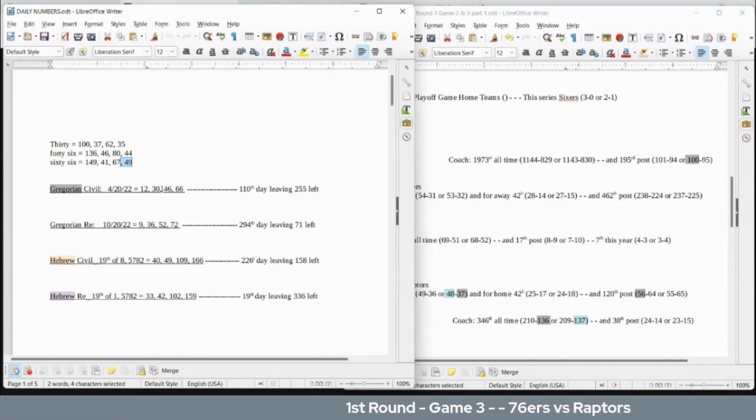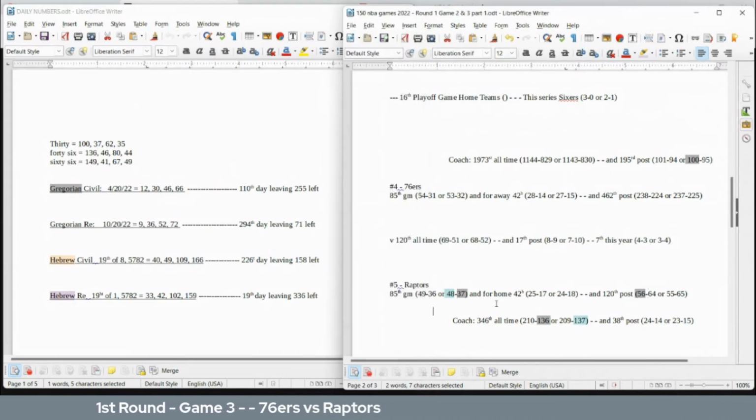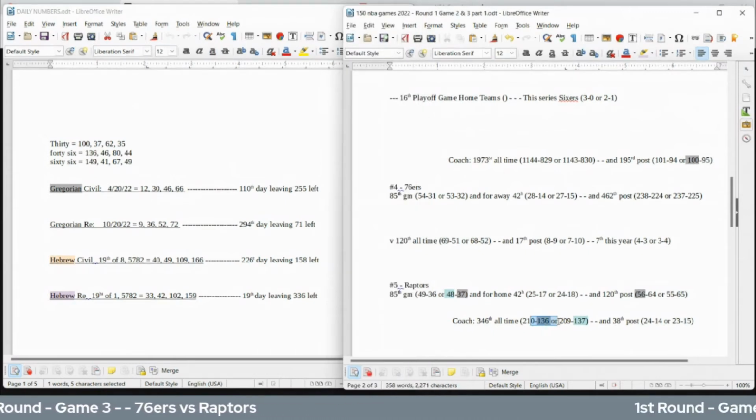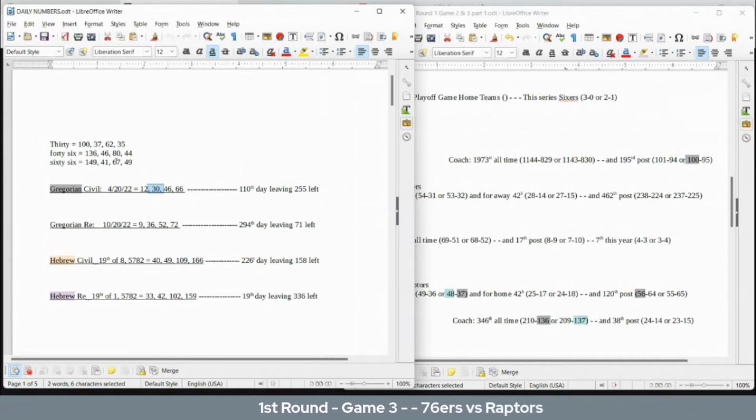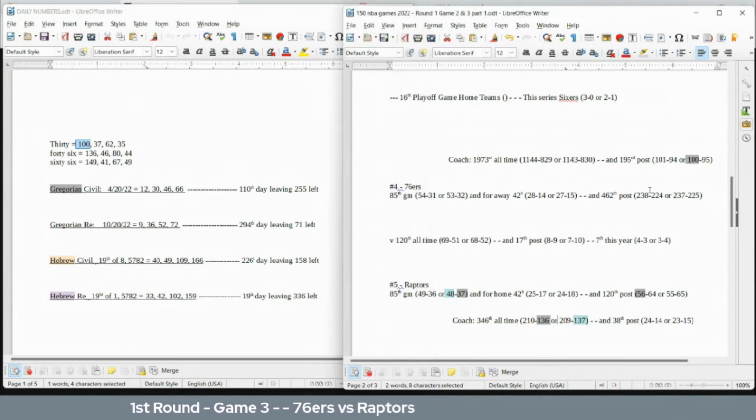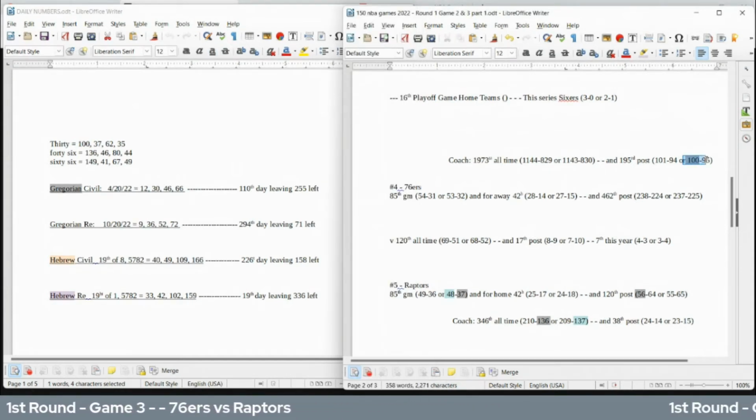The number 46, if you were to write it out, comes to 136, and Raptors coach can sit on 136 losses all time for his career with a win. Today with 30 date numerology, 30 sums to 100. Sixers coach would sit on 100 playoff wins with a loss.